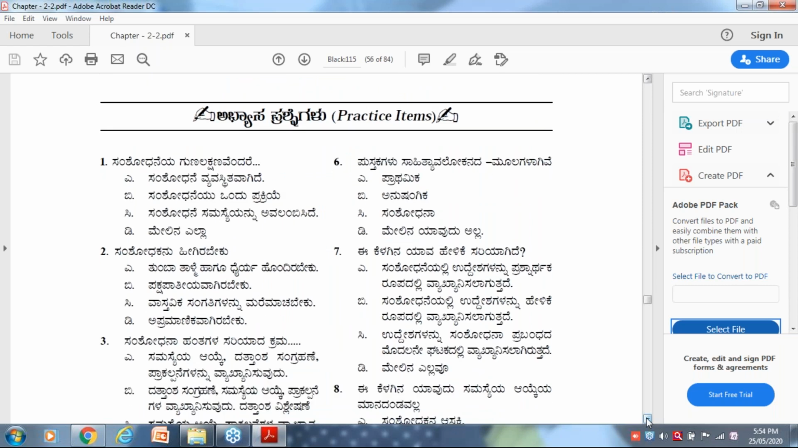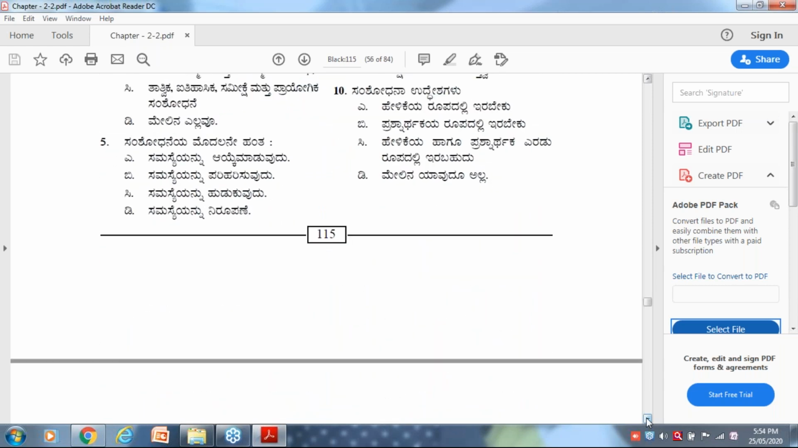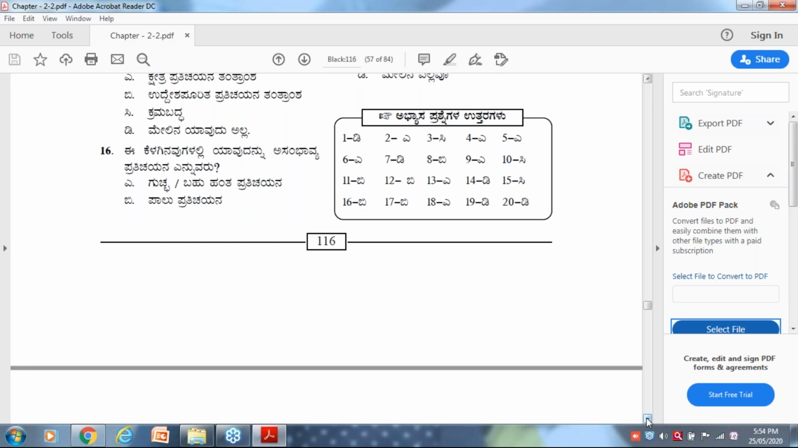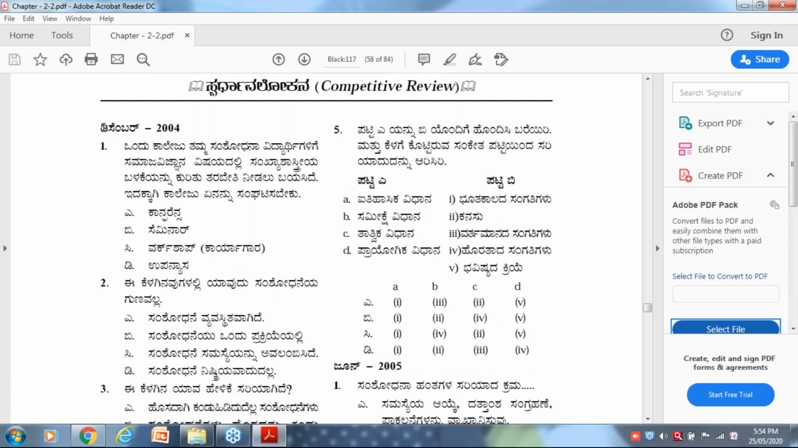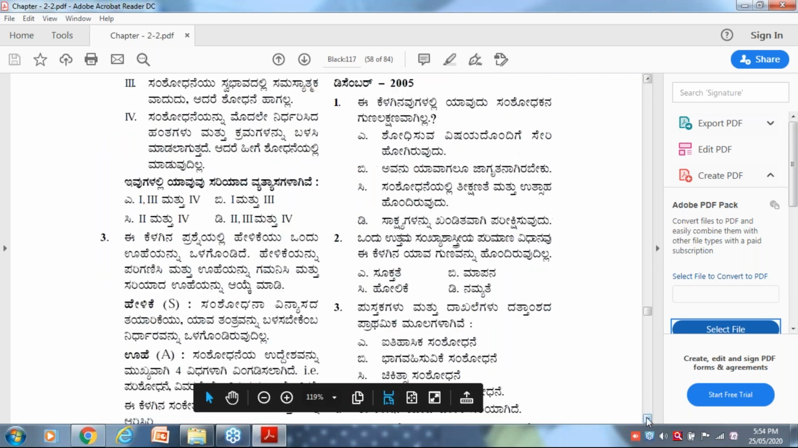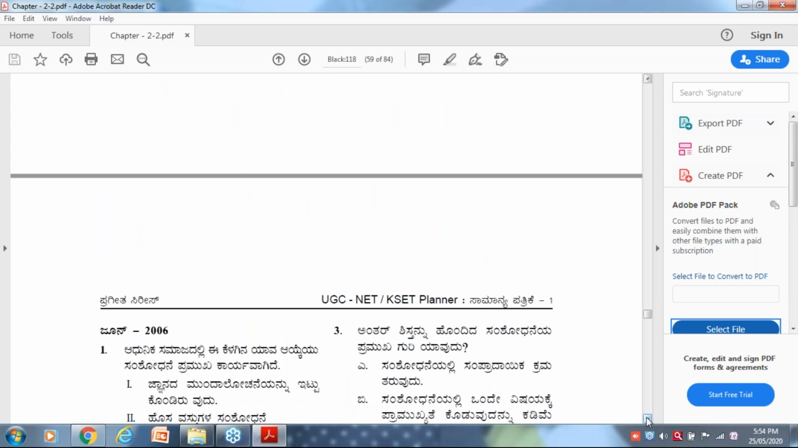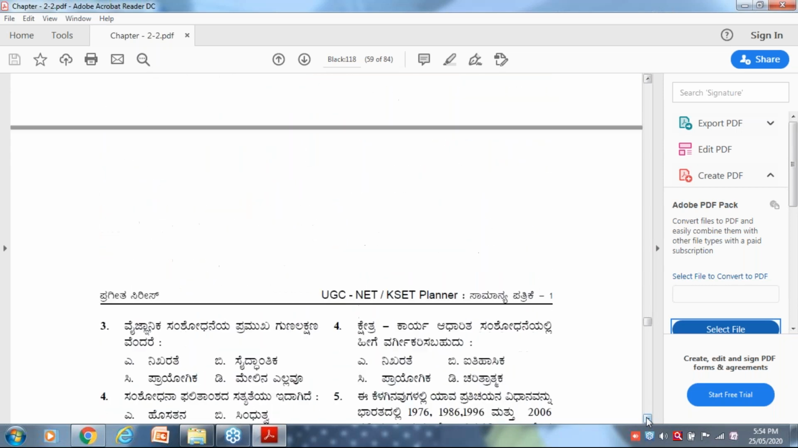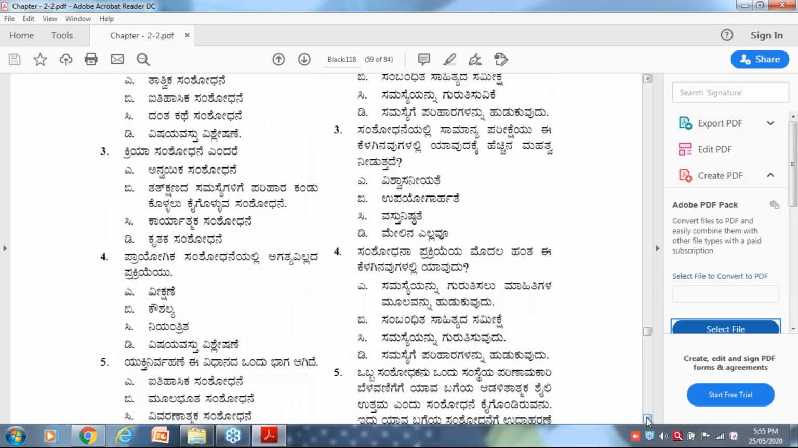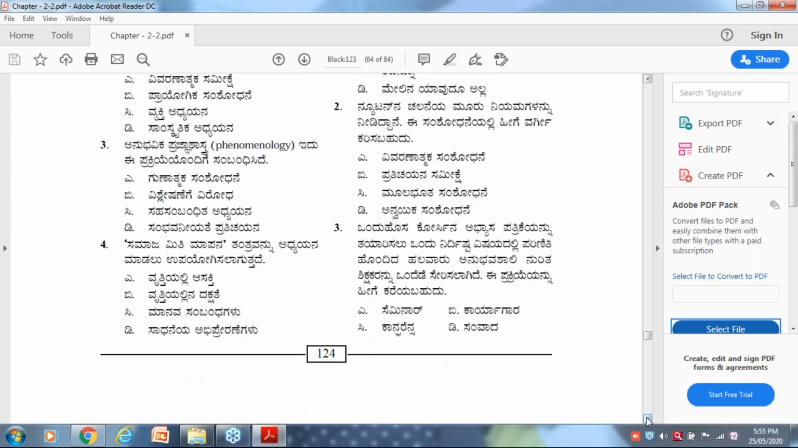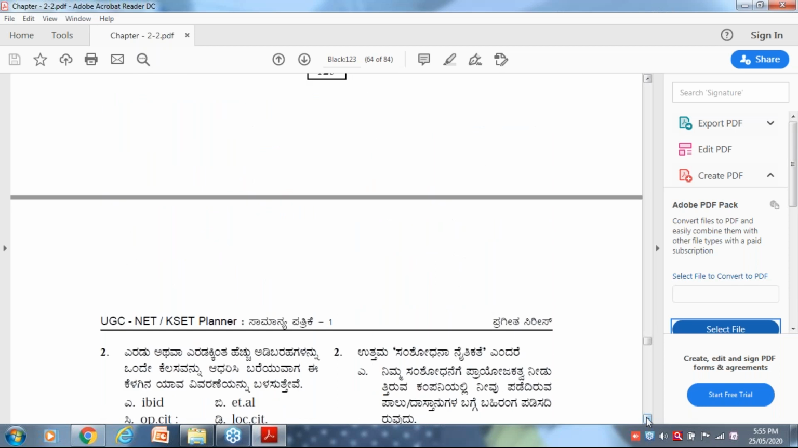Got it? So this is all about your research methodology. This is my book. In my book I have made available all the questions which have been asked from December 2004 to December 2018 of NET, and all the cases till the date they have conducted. But bad luck is that all this material is in Kannada.